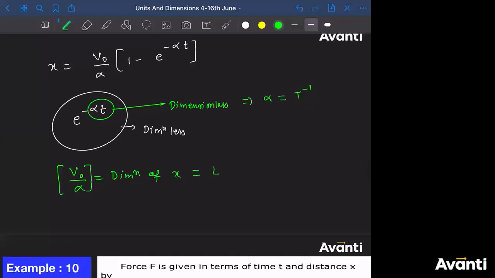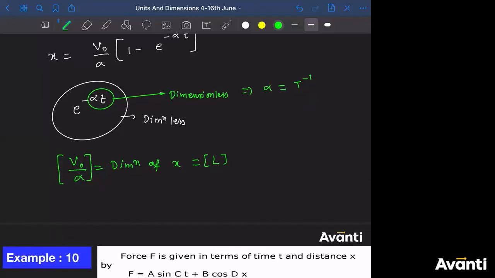So L. So can I say V naught can be written as L into the dimension of alpha? What is the dimension of alpha? बताइए जरा. Dimension of alpha is T inverse 1. So what is the correct answer? So the dimension of V naught is nothing but L T inverse 1.